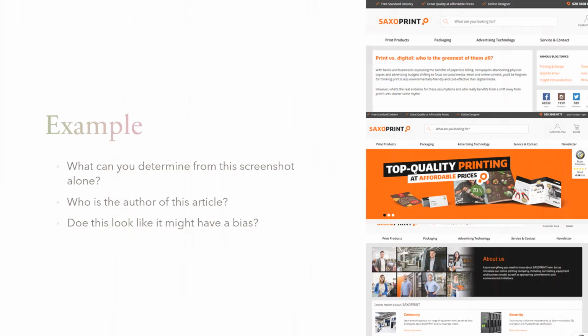Example number 2. Here we have the article, Print versus Digital. Who is the greenest of them all? It is published on a website titled Saxoprint. If we go to the main page, we can see that it is a company that sells printing services. If we go to the About section of the web page, we can see they are a printing company that promotes environmental protection. We should question an article printed on a website that is selling printing services and has an agenda promoting environmental protection.